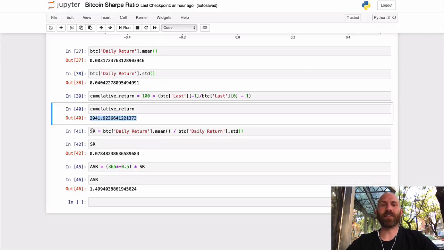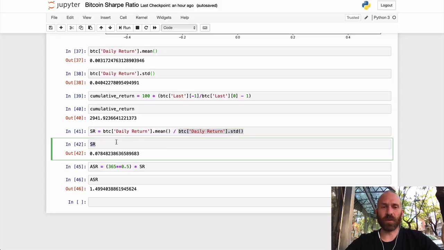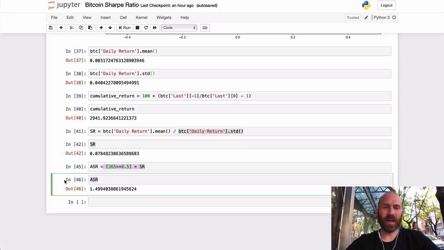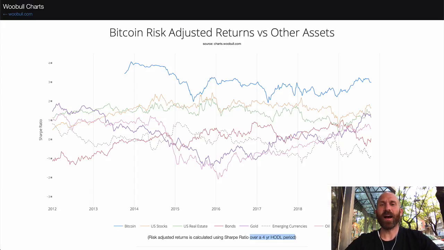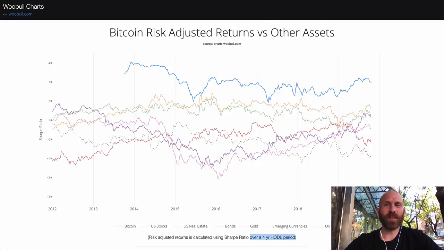And then we calculate the Sharpe ratio. So we just take the returns we're getting over the standard deviation, and that gives us the daily Sharpe ratio. Now Bitcoin's traded 365 days a year, so that gives us an annualized Sharpe ratio. Now one thing I will mention is I did not get numbers as high as Willy Woo. I haven't figured out why yet, just because I wanted to make it, because I'm excited by this stuff. But I will figure out why.